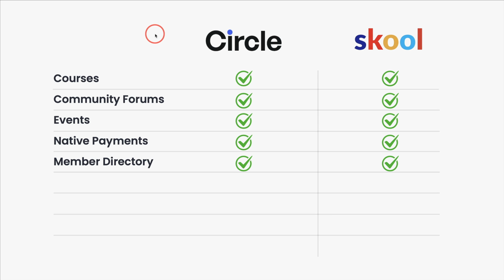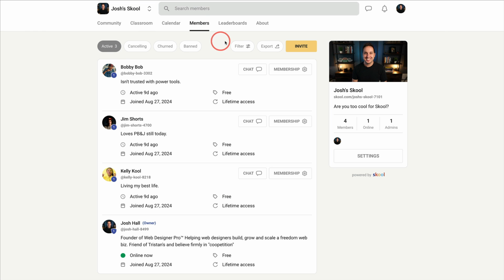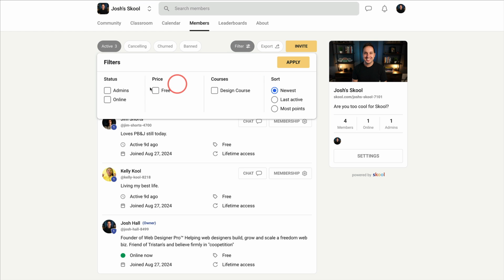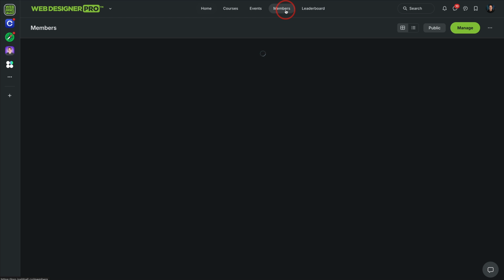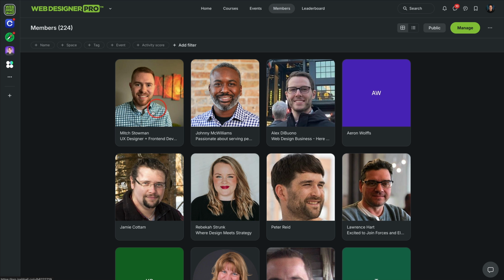Member directory. Yes. Now this is pretty different between Circle and Skool, but both do have a member directory. Over in Skool, as the admin, you can decide whether you want to see canceled, churn, ban, and there's a few filters that you can look through. But with Circle, this is actually a huge difference. They both have member directories, but it is quite a big difference because in Circle's member directory, it is much more robust.